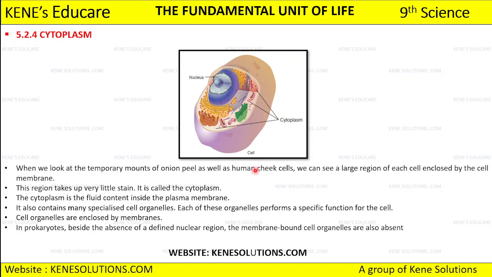So it is enclosed by this cell membrane, and this region, it takes up very little stain. तो ये जो region है, that takes up only a little stain, and we call it as what? We call it as a cytoplasm. क्या बोलेंगे? Cytoplasm बोलेंगे. Okay.